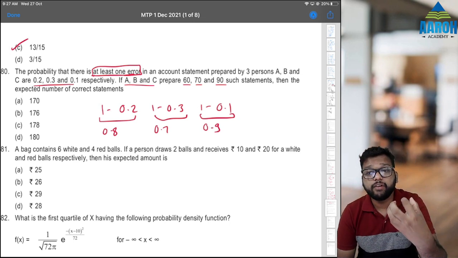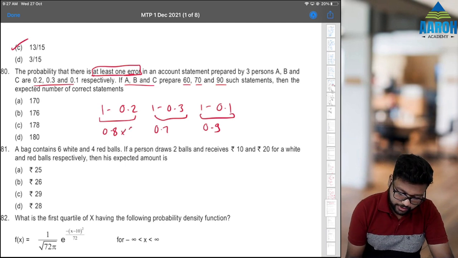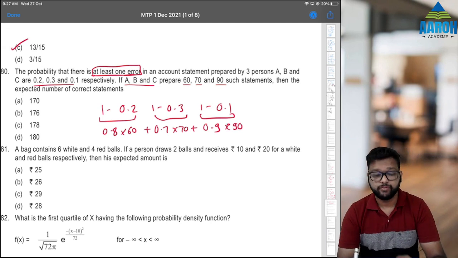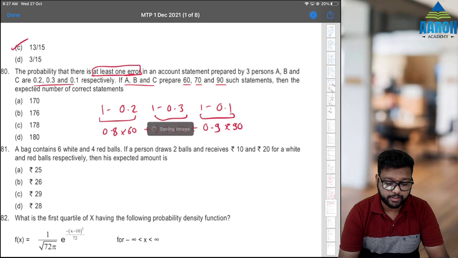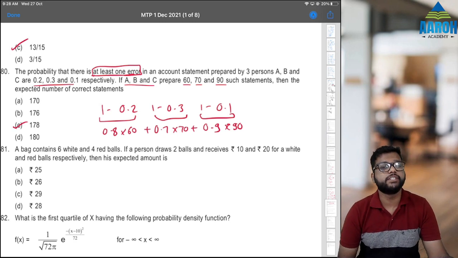We want expected values, so we'll have to multiply p into x, right? So A prepares 60 statements, B prepares 70 statements, C prepares 90 statements. So how much will this be? 60 into 0.8 M plus, 70 into 0.7 M plus, 90 into 0.9 M plus. If you press MRC you get 178, which is the correct answer.